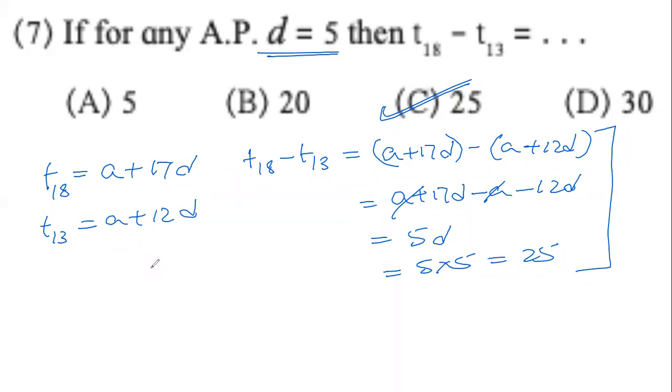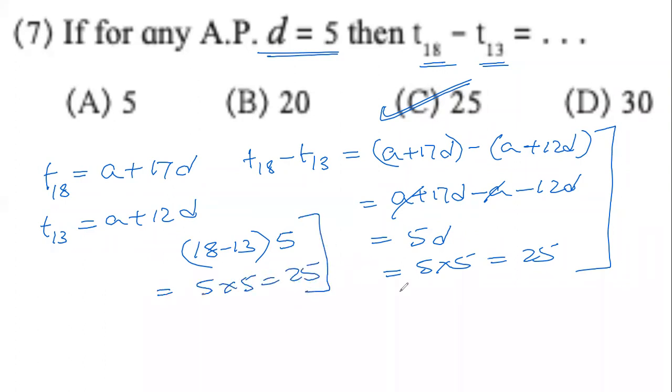If the difference between two adjacent terms is 5, then skipping one term it will be 5 into 5, that is 5 plus 5, 10. Skipping two terms it will be 15. So now we have here 18 and 13. The only calculation we had to do was 18 minus 13, meaning how many gaps between the terms, and what is the value of each gap. It is 5. So the short answer is 5 into 5 equals 25. Writing this much is enough. Then you will write C 25.